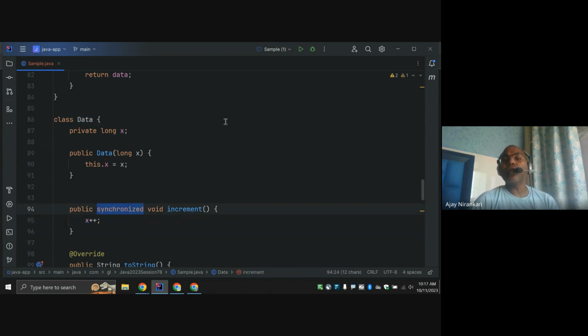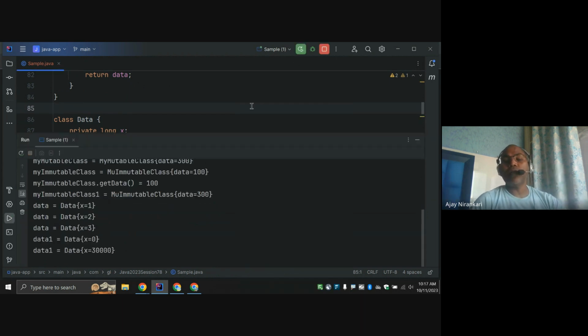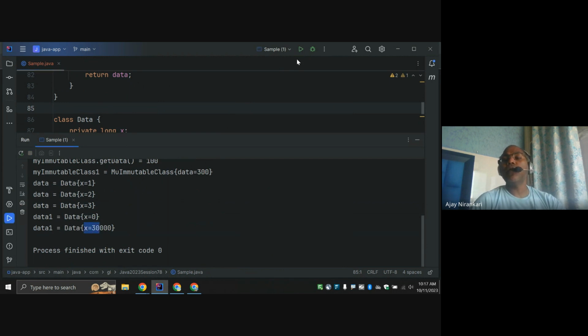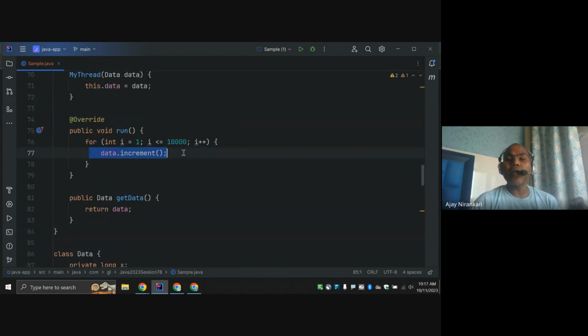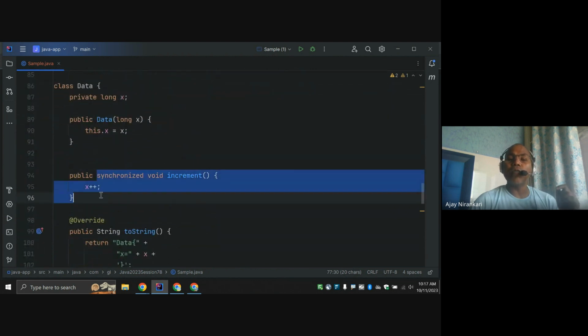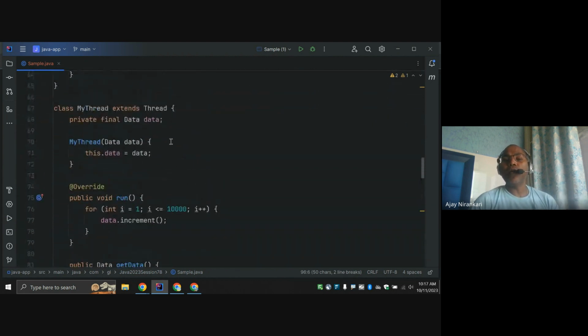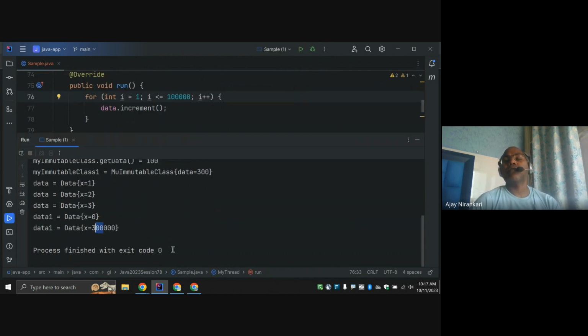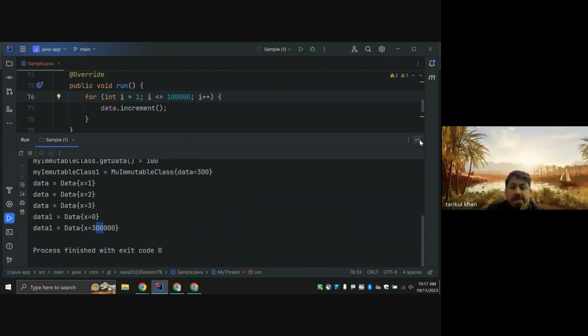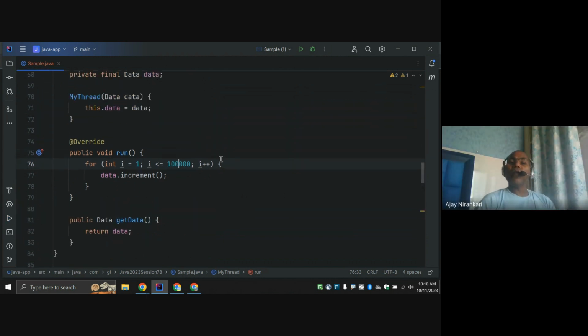Once you write this code and run it, we get proper values. Notice here, in multi-threading, we always get the same value, right? Here we are ensuring that this synchronized method, the increment method, is called by only one thread at a time. So maybe 10,000, or you can say 100,000, it still works fine. Notice. So this is the one thing we learned today.